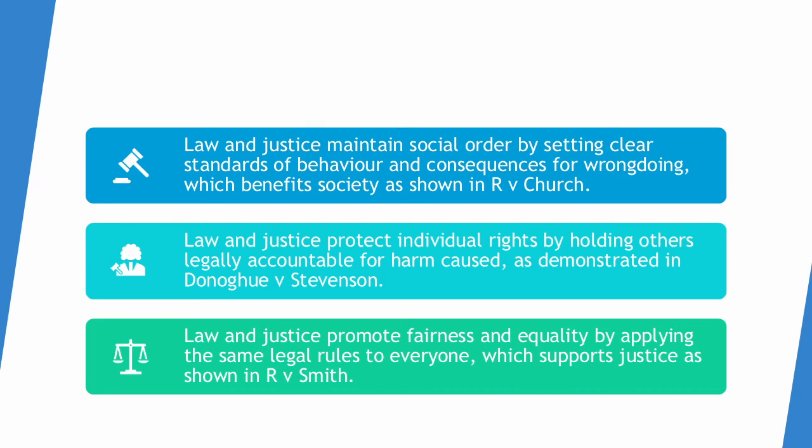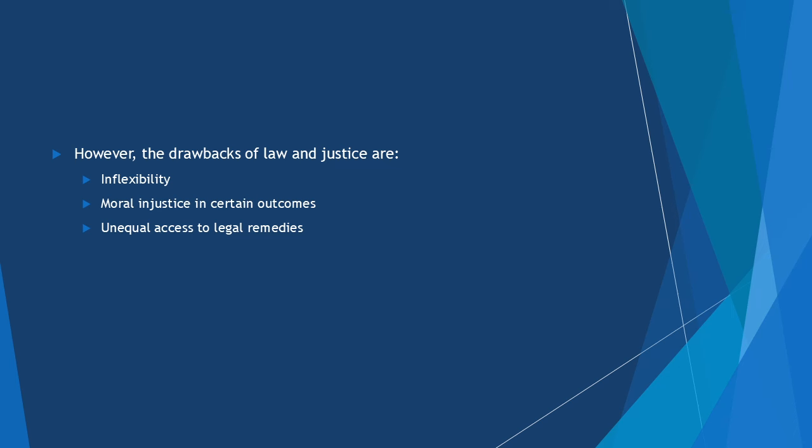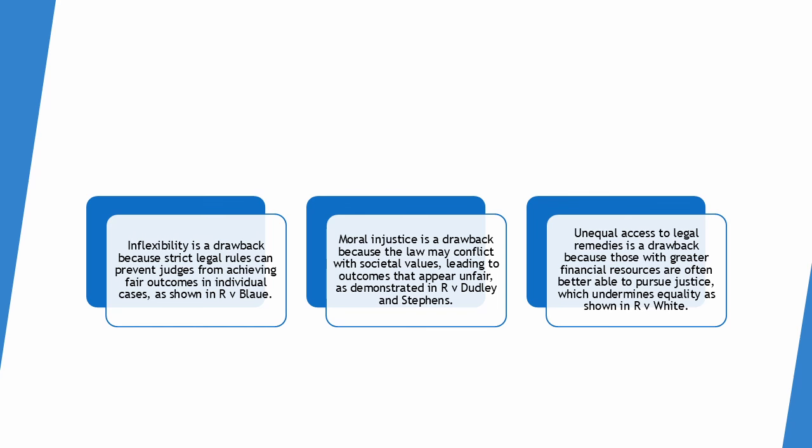Law and justice promote fairness and equality by applying the same legal rules to everyone, which supports justice as shown in R v Smith. However, the drawbacks of law and justice are inflexibility, moral injustice in certain outcomes, and unequal access to legal remedies. Inflexibility is a drawback because strict legal rules can prevent judges from achieving fair outcomes in individual cases, as shown in R v